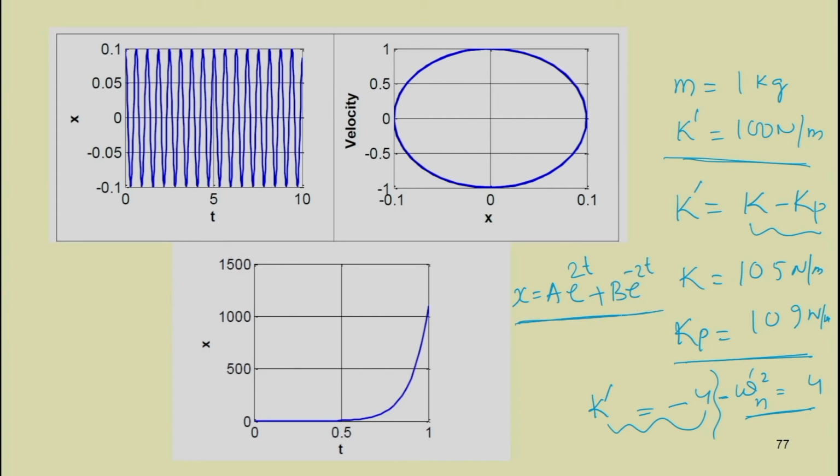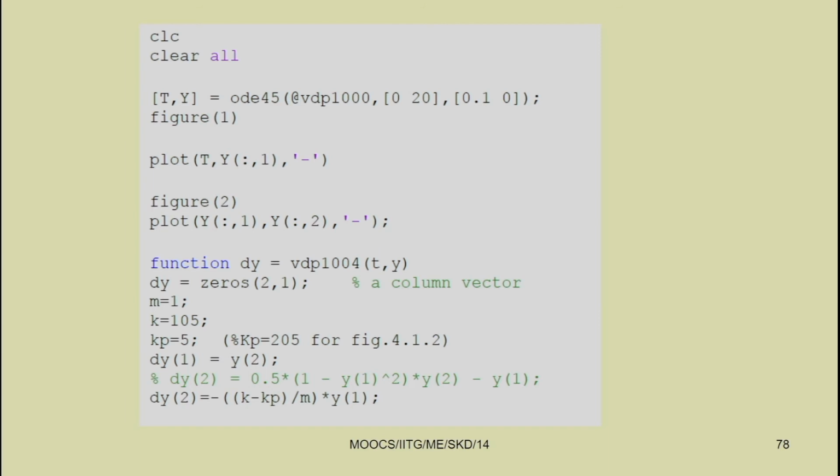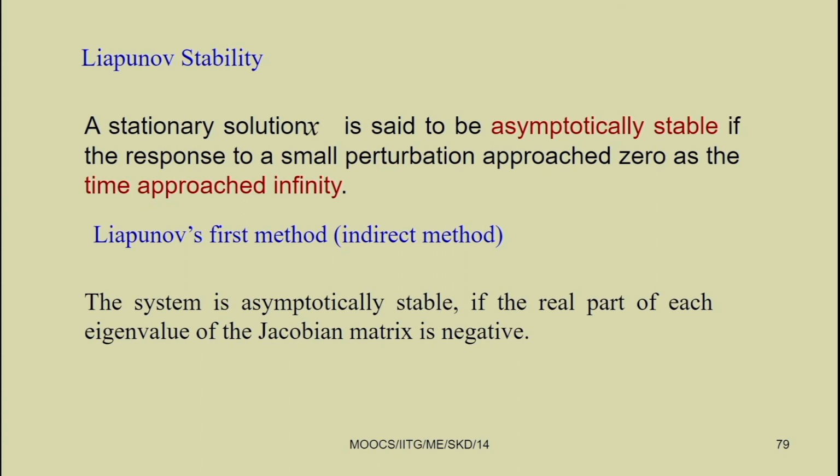Due to the presence of this, as t tends to infinite, this part will tend to 0, but this part will grow exponentially. You can see this part is growing exponentially. So, the response amplitude becomes unstable. If the response amplitude becomes unstable, then the system is unstable, but if we are getting this bounded solution, then we are having a stable response. You can write a small MATLAB code for finding the solution.